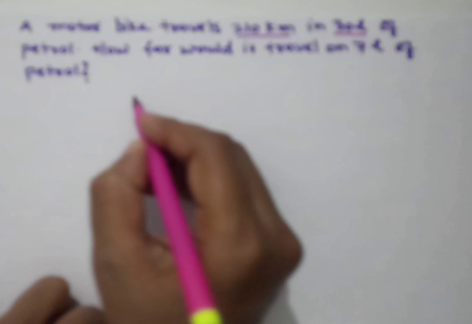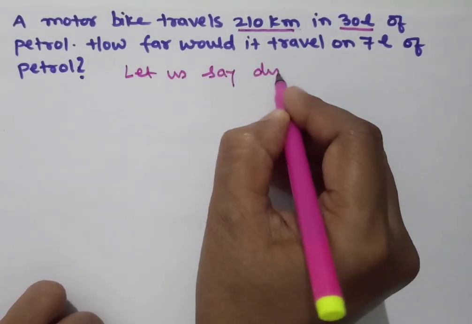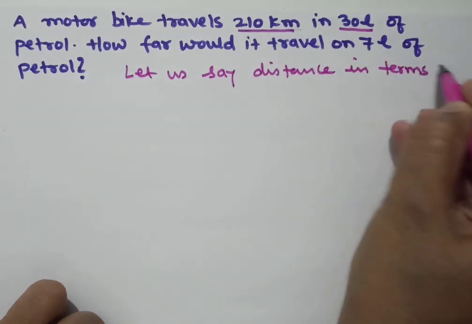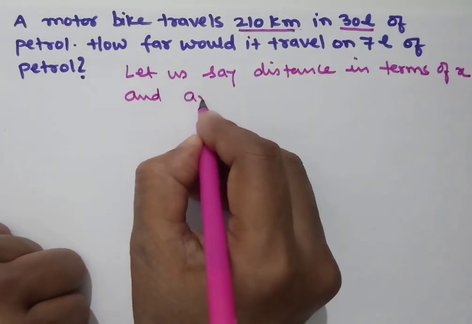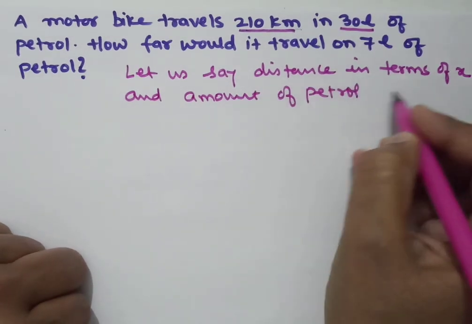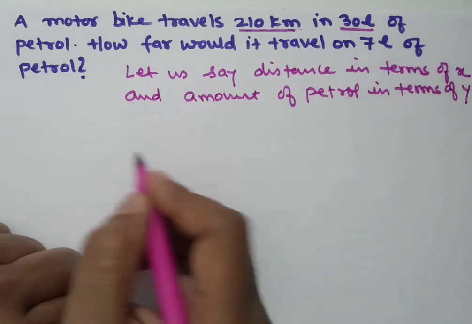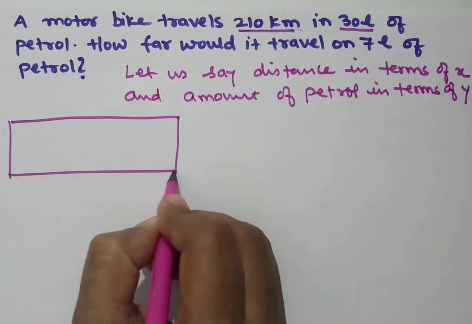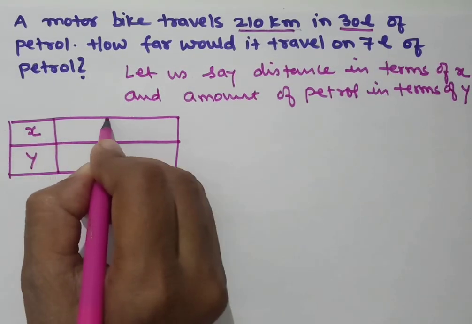So, let us say distance in terms of x and amount of petrol in terms of y. And let us quickly put them in a table. Let us tabulate. So see, x in distance and y in liters.